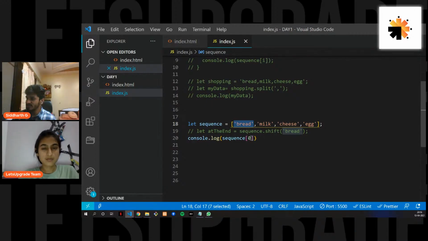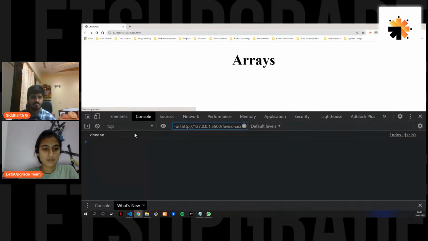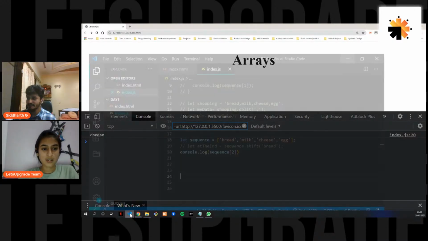So what if I want cheese? Remember what I said, index starts from 0. So the cheese is not at 3, it is at 2. So you will put it as 2 and you will get cheese, right? So this is how you retrieve one value using the index value of the array, right?